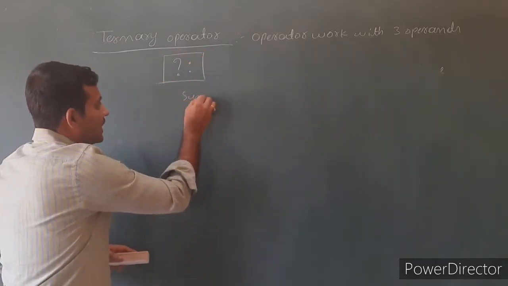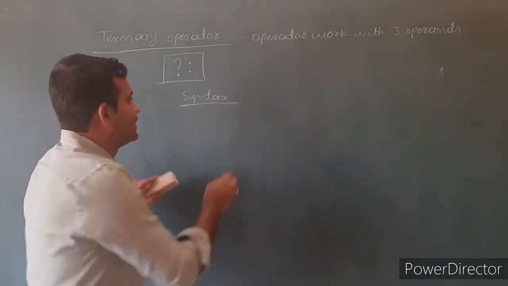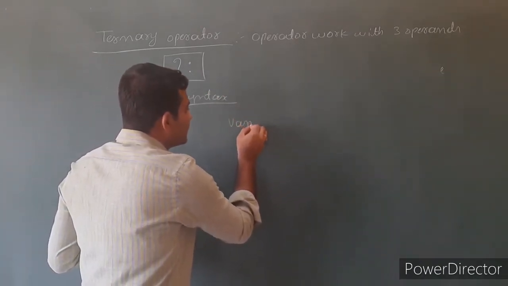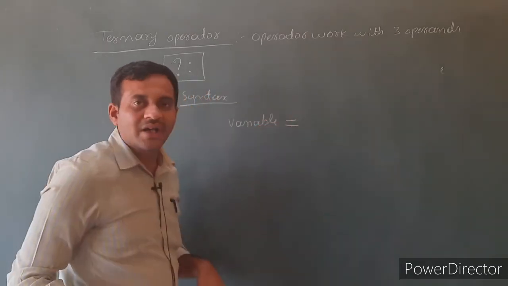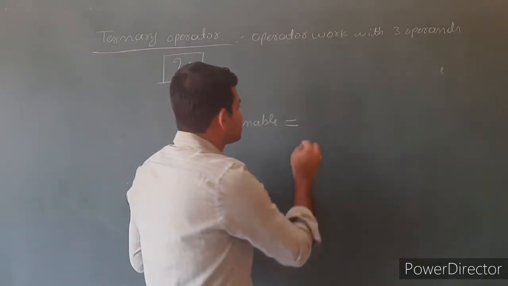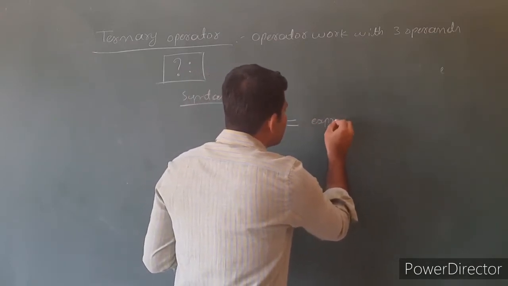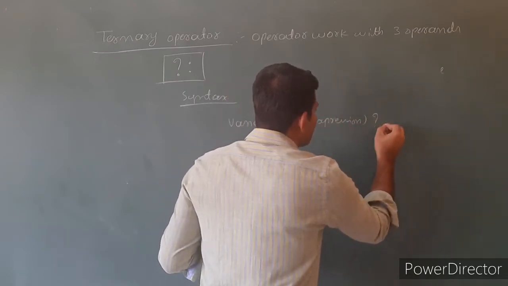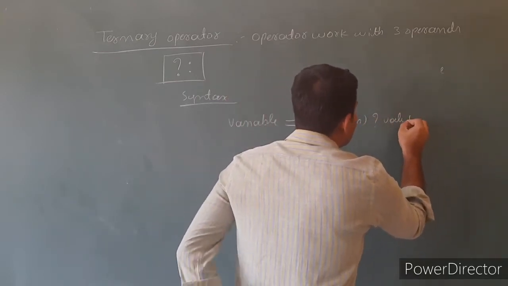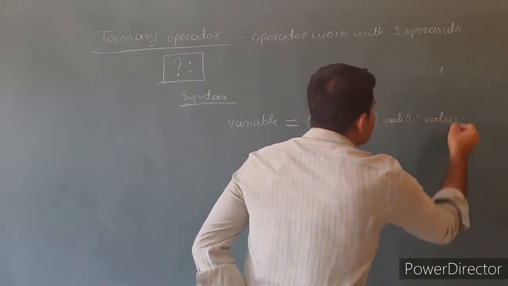See the syntax. Syntax of ternary operator, that is variable followed by assignment operator, then expression question mark value 1 colon value 2.